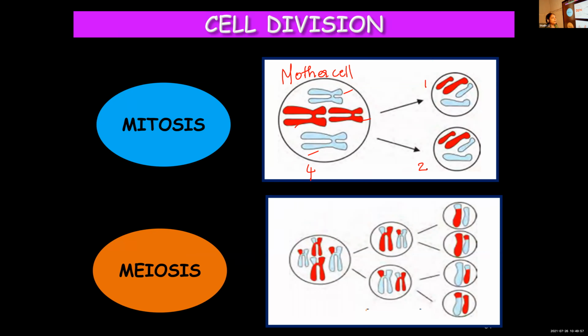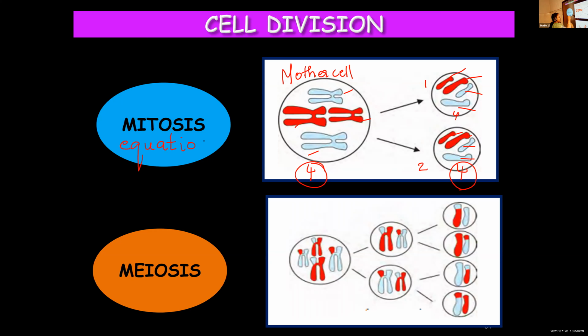And if you count the number of chromosomes, 1, 2, 3, 4. Here also 4 chromosomes. So the chromosome number of the mother cell and daughter cell will remain the same. So we call it equational division. Why do we call it equational division? Because the number of chromosomes will remain equal.